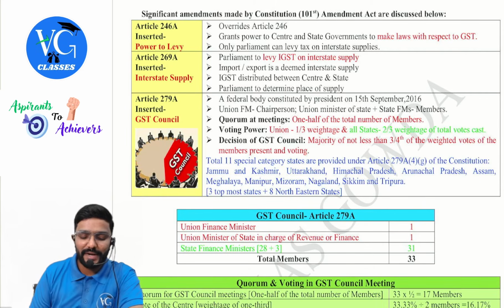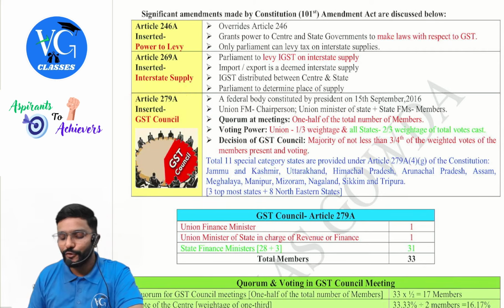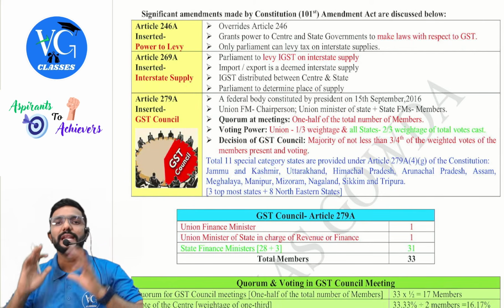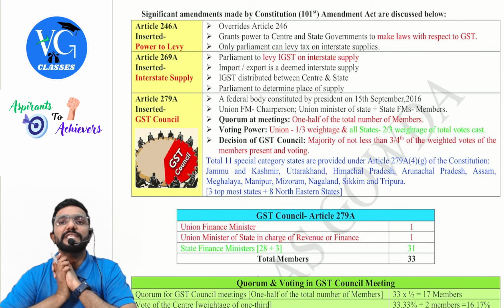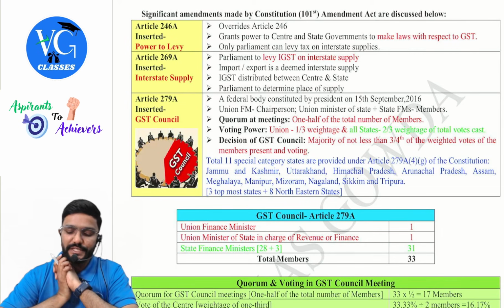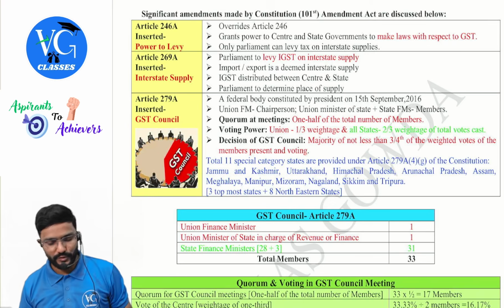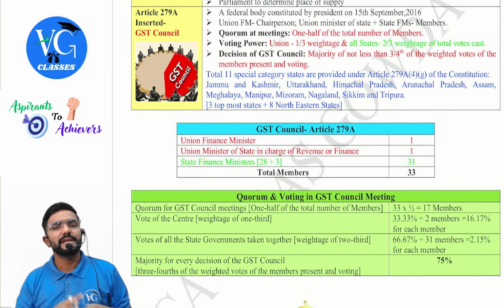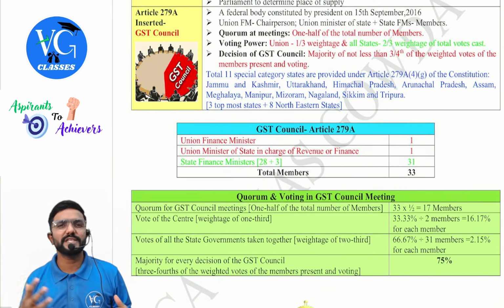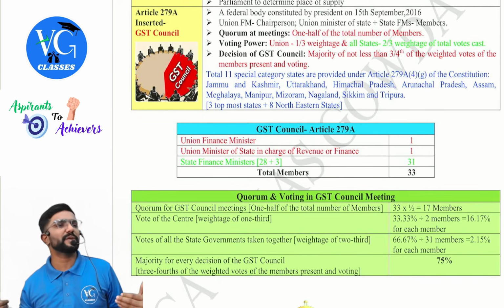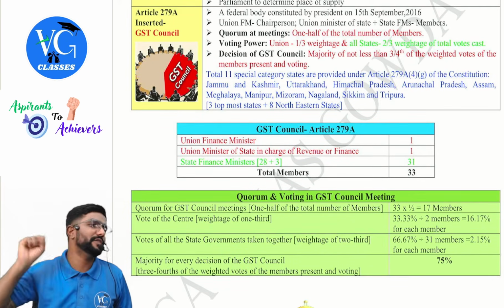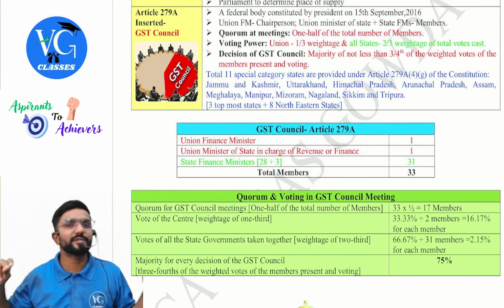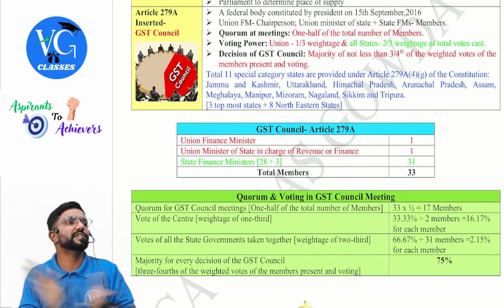Guys, as per Article 279A(4)(g), there are totally 11 special category states. They have classified 11 states as special category states, guys. Which are those? This is only as per the article, because later also we will see special states for composition purpose, registration purpose and all. But there they have not taken all 11. They have picked only a few of them. But as per the article, how many special states, guys? 11. Which are those, sir?